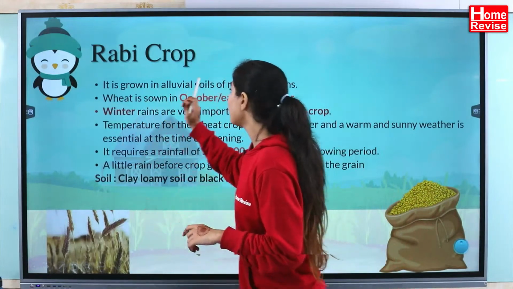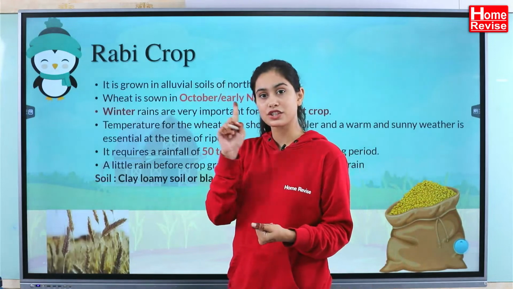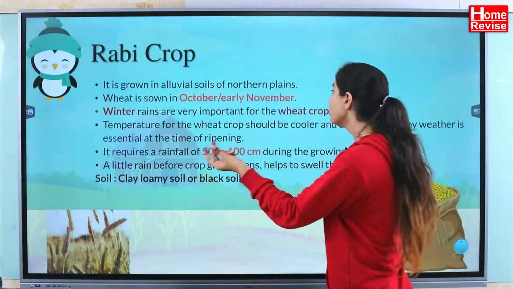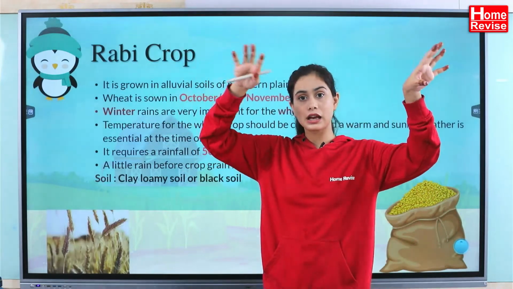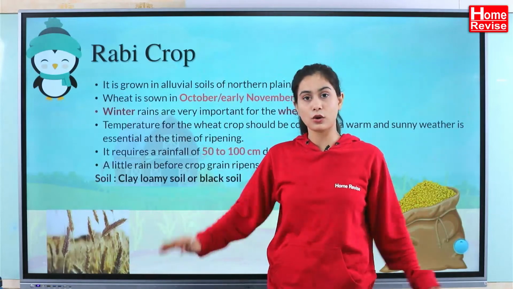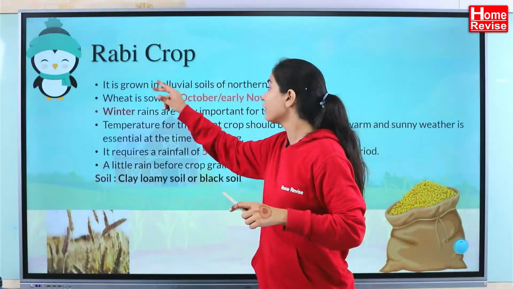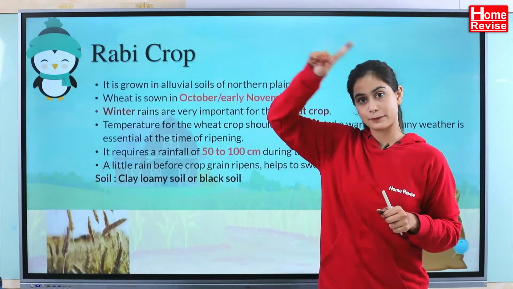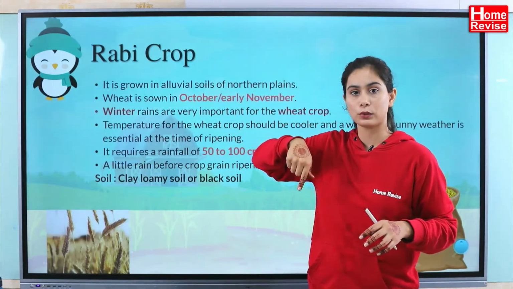Yeah. It is grown in the alluvial soil of the northern plains. This is just a revision lecture I am saying, that is why I am doing it fast. It is grown in the alluvial soil again, in the northern plains of India, your Haryana, Uttarakhand, Uttar Pradesh, that part. It is the most fertile land of the whole of India, that is why most of your agricultural products come from that part only.